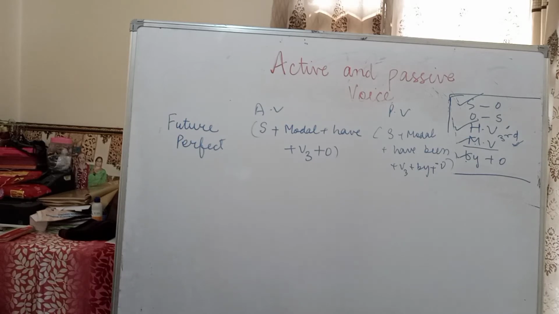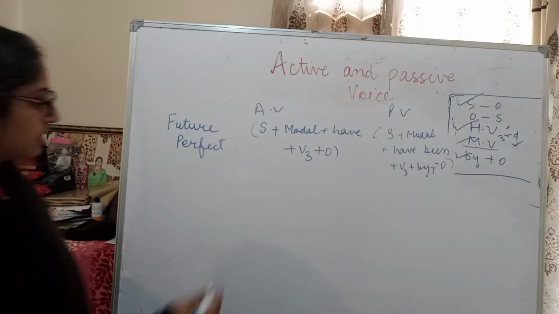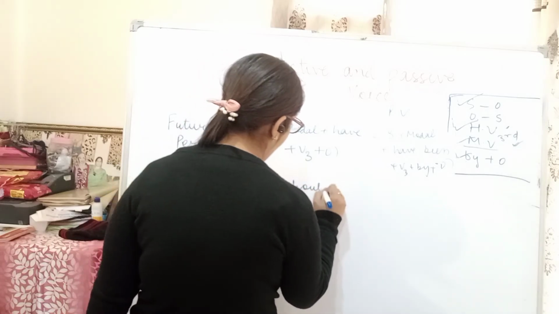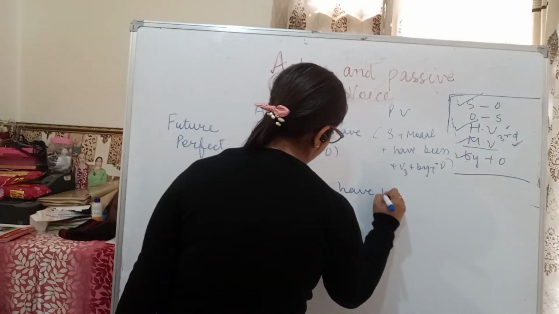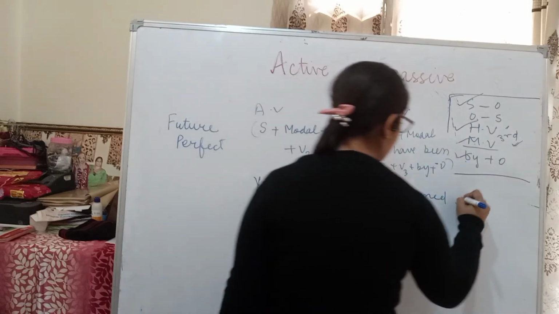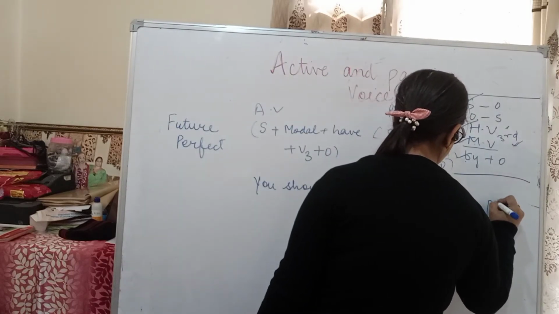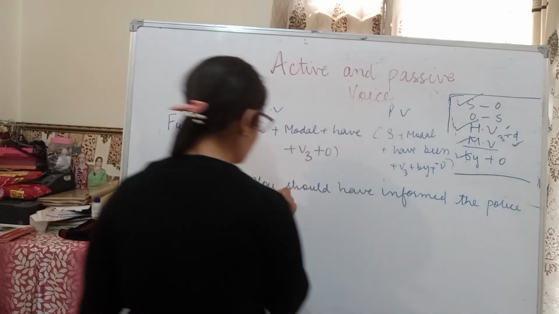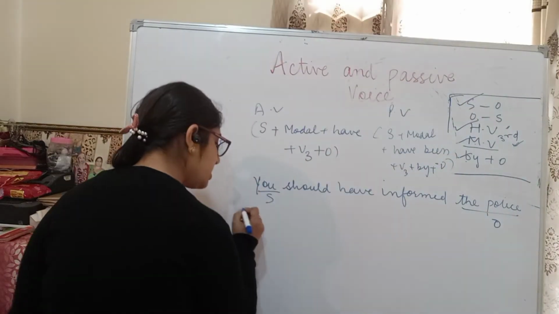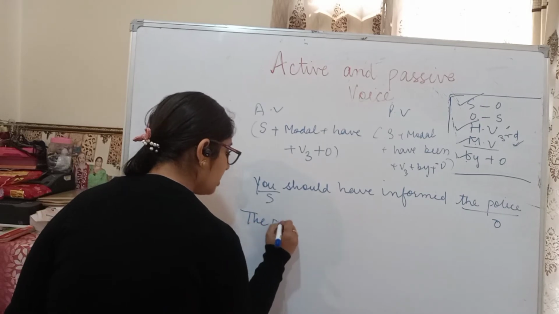For example, if I am taking an example, you should have informed the police. You is your subject, the police is your object. Change the position, the police.